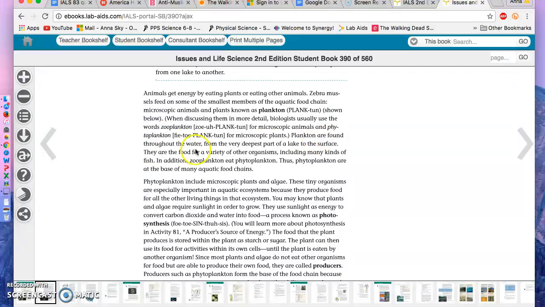Plankton are found throughout the water, from the very deepest part of a lake to the surface. They are the food for a variety of other organisms, including many kinds of fish. In addition, zooplankton eat phytoplankton. Thus, phytoplankton are at the base of many aquatic food chains.